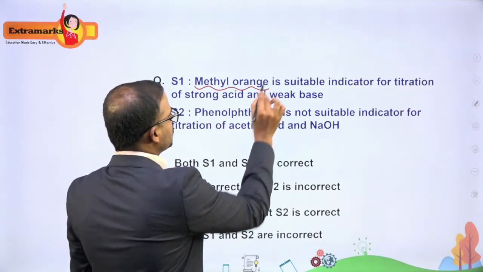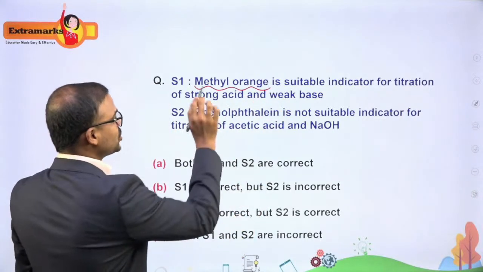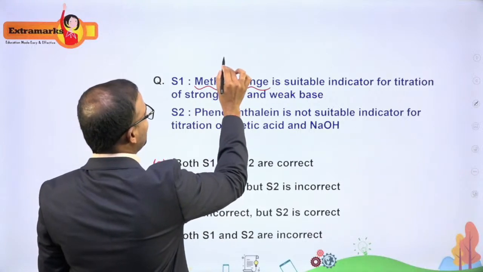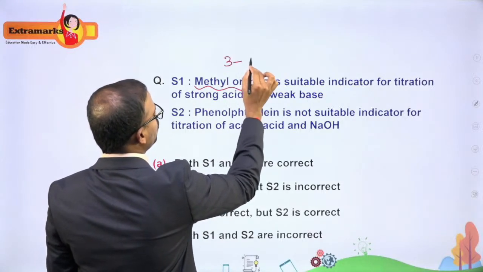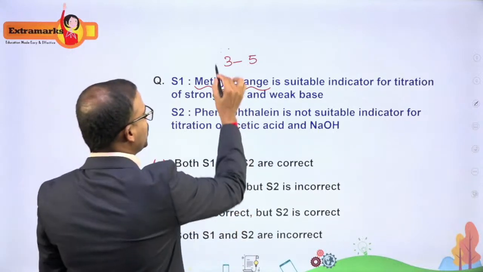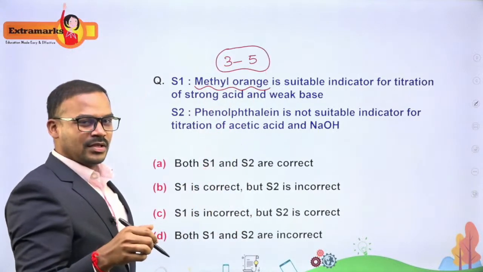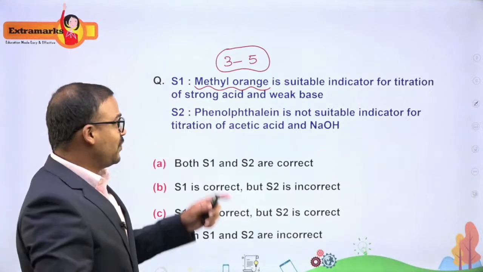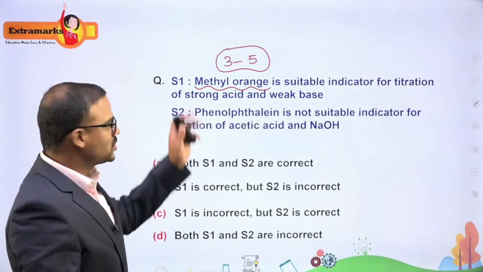Methyl orange, usually, the indication range is what, tell me? It works well between the pH range of 3 to 5, approximately. So if you are doing a titration and the end point is between 3 to 5, you can use methyl orange.